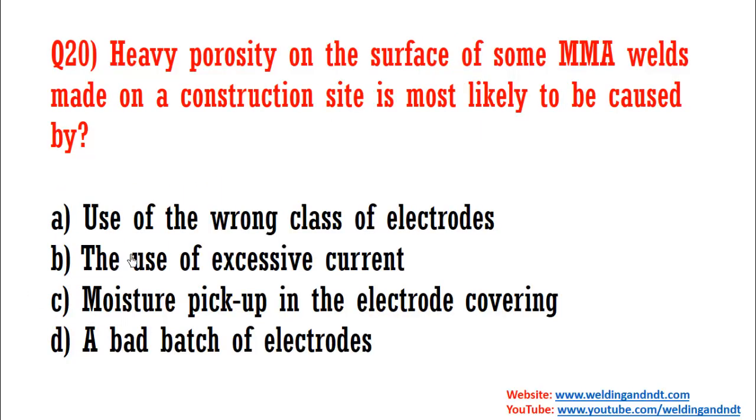Now question number 20. Heavy porosity on the surface of some MMA, manual metal arc, welds made on a construction site is most likely to be caused by. Mostly heavy porosity is caused by moisture, if that moisture has been picked up by the electrodes. So the answer will be C, moisture pickup in the electrode covering.